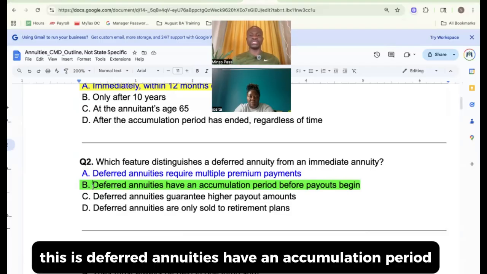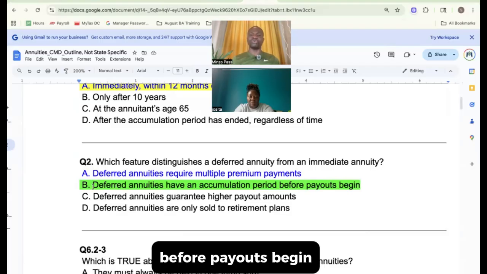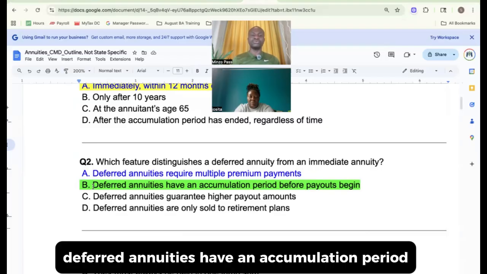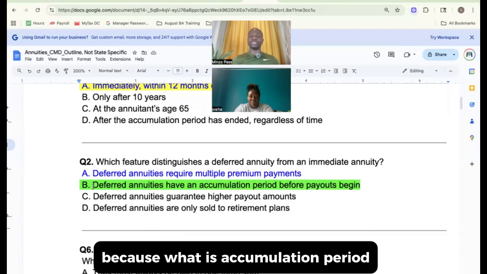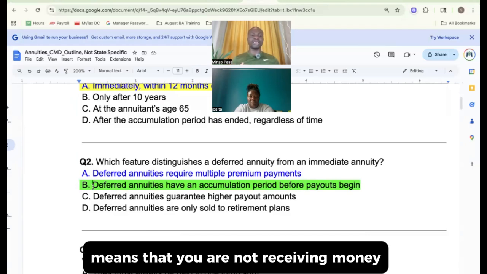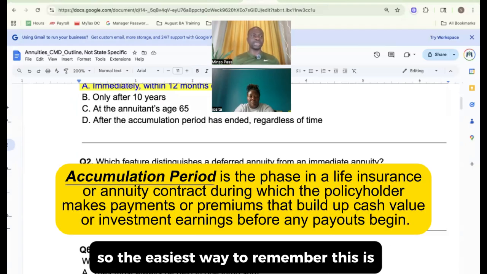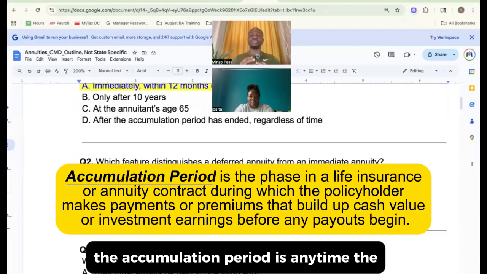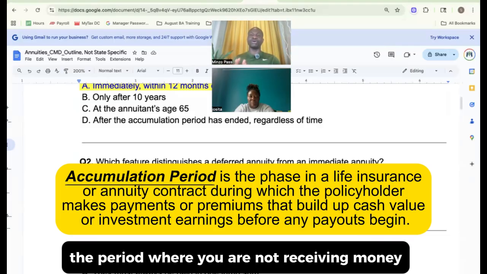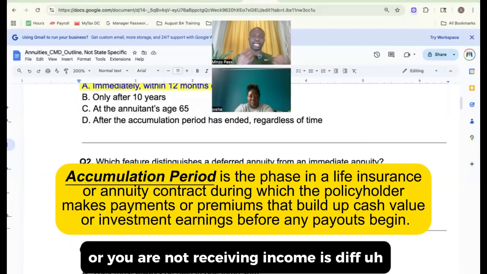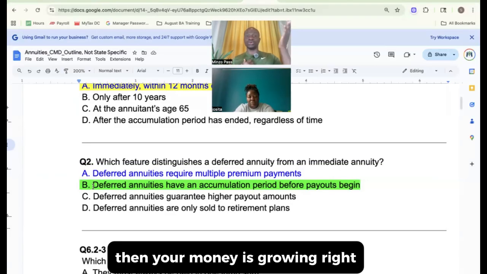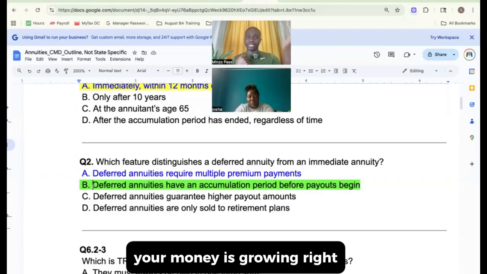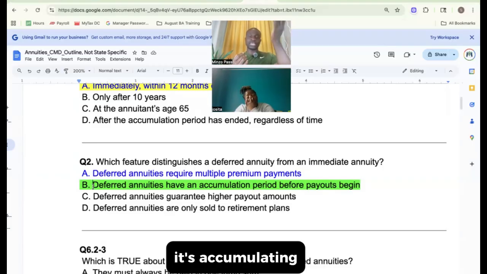B says deferred annuities have an accumulation period before payouts begin. That is correct, right? Because what is accumulation period? Accumulation period means that you're not receiving money. So the easiest way to remember this is the accumulation period is the period where you're not receiving income. Because when you're not receiving money, then your money is growing, right? So when your money is growing, it's accumulating.